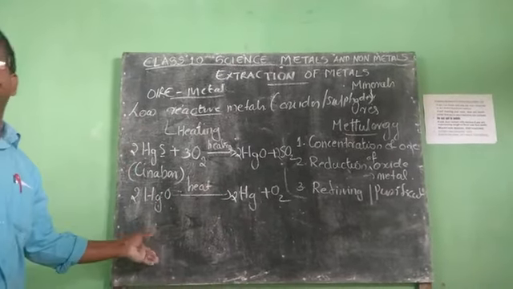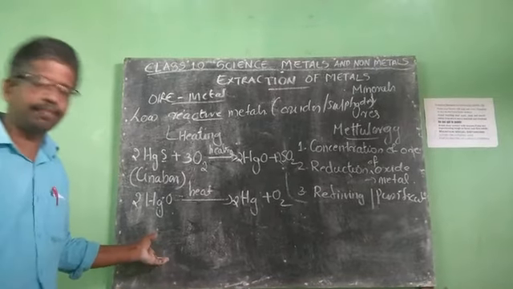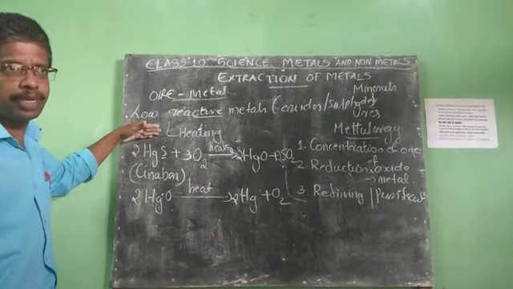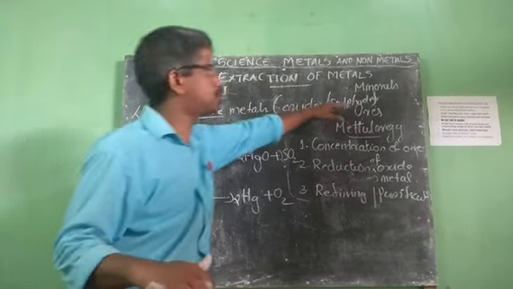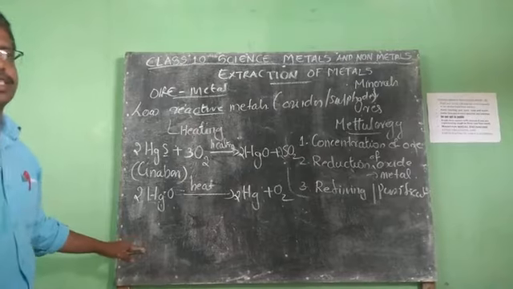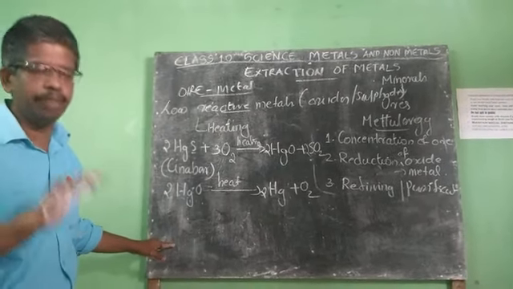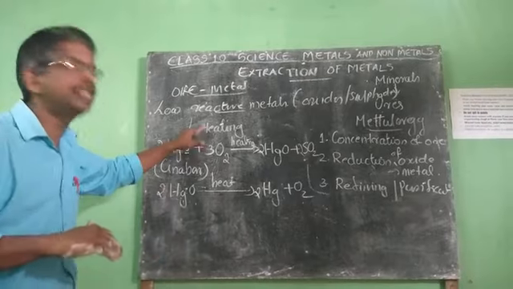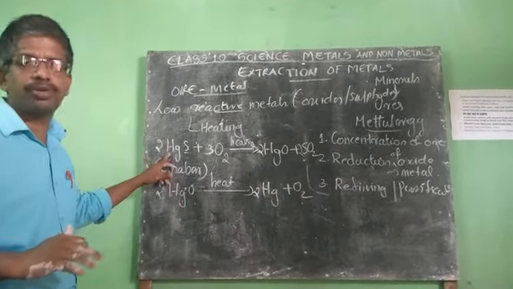So this is the simple way of extracting or getting metal. Clear? So how can we extract lower reactive metals? They are found in the form of oxides or sulfides, and from these ores the metals can be easily extracted by simple heating. Example: the ore of mercury is cinnabar.